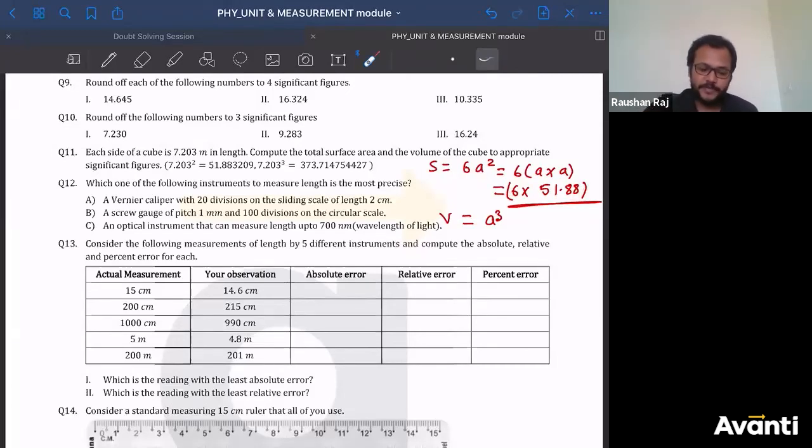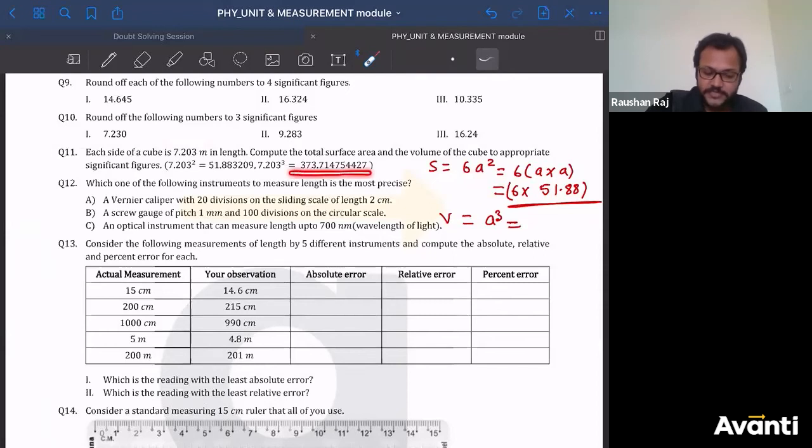ठीक है, तो v इज इक्वल टू a क्यूब. तो a क्यूब में क्या होगा बताइए जल्दी से. a क्यूब इज गिवन टू यू. We have to round it off to 4 significant digits because a into a, each one of them are having only 4 number of significant digits. So in product, when you are multiplying physical quantities, the resultant should have the number of significant digit equal to the least number of significant digit out of the individual terms. So the number of significant digit must be 4 in the resultant.